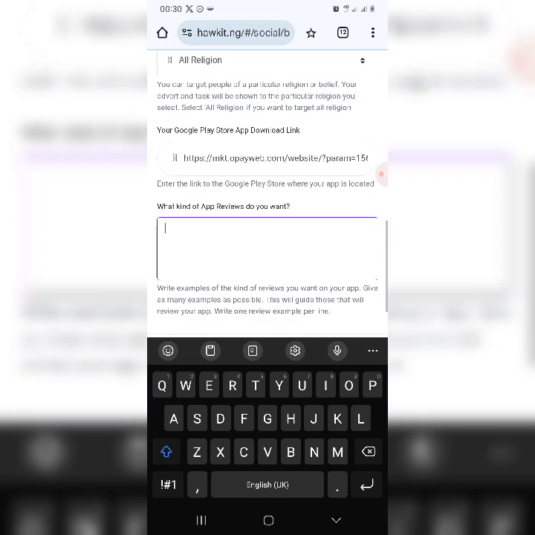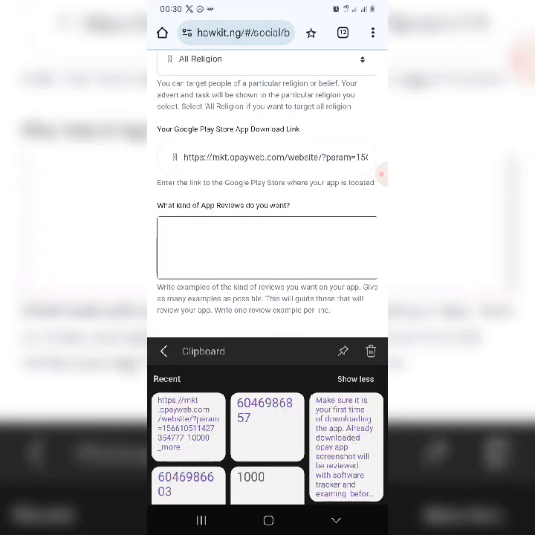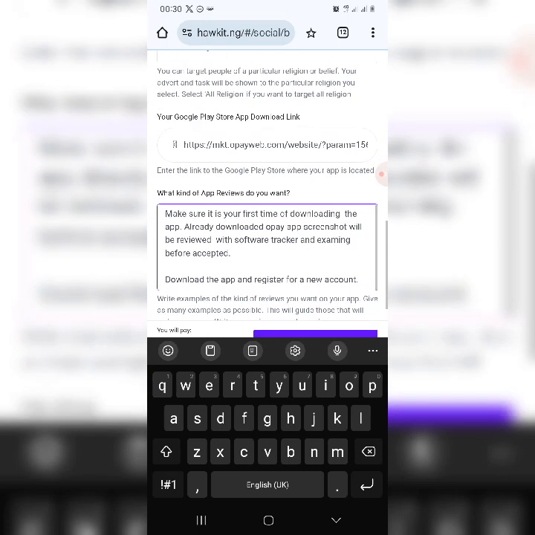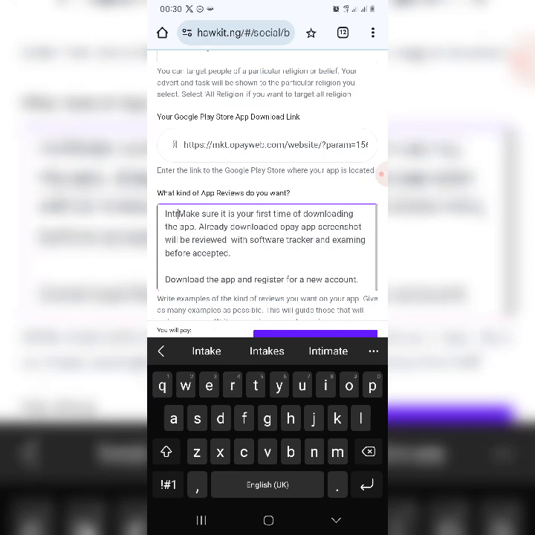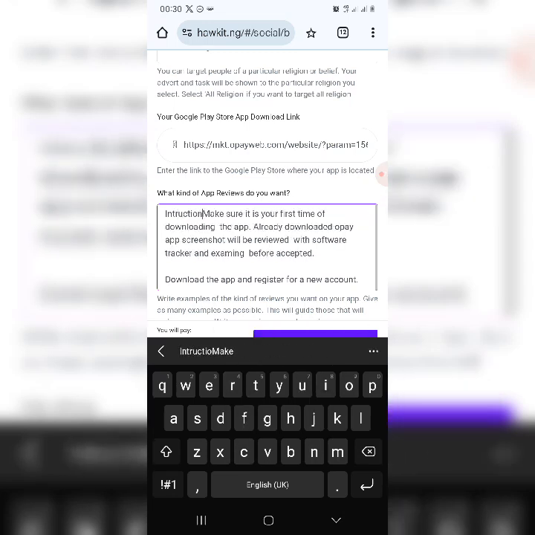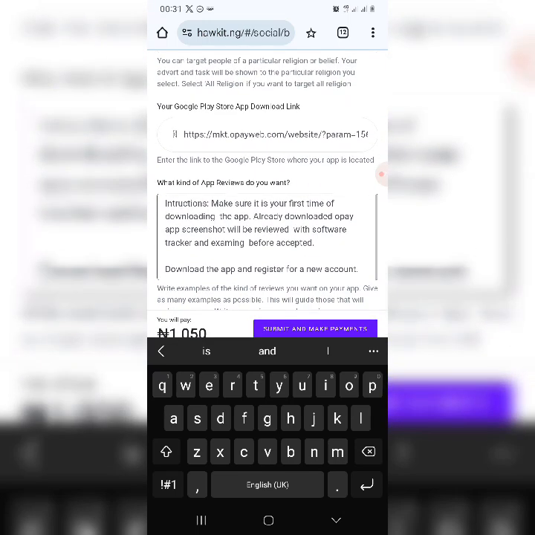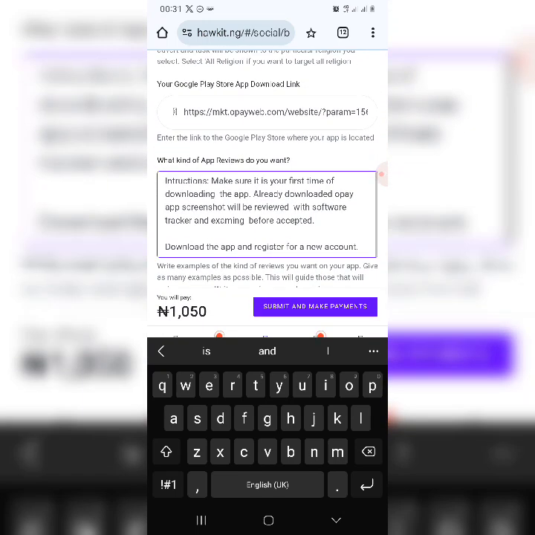Then I have a script for you to use. You can use this script. So you see, make sure it is your first time downloading the app. Let's write the instruction. Make sure it's your first time of downloading the app. Then an already downloaded Opay app screenshot will be reviewed with a software tracker and examined before being accepted.